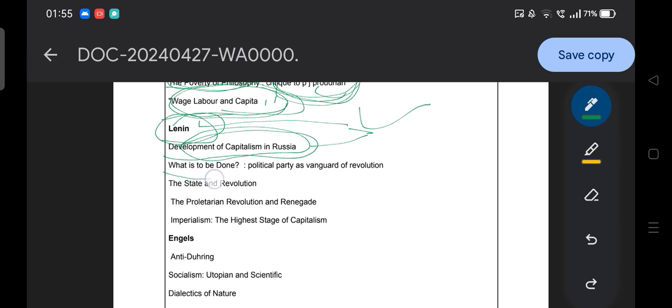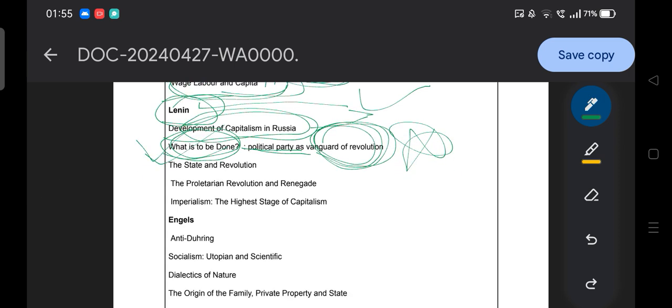book. Then What Is to Be Done? Important book, What Is to Be Done, where he presents the political party or the communist party as a vanguard of revolution. Okay, the political party or communist party as a vanguard of revolution is argued basically in the book What Is to Be Done.